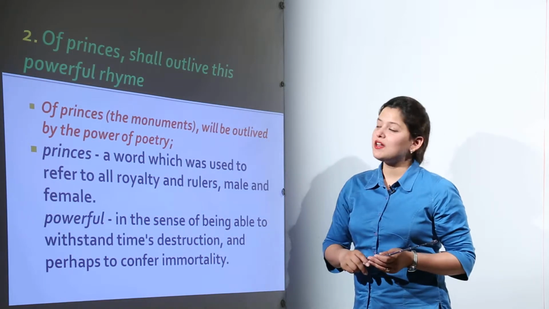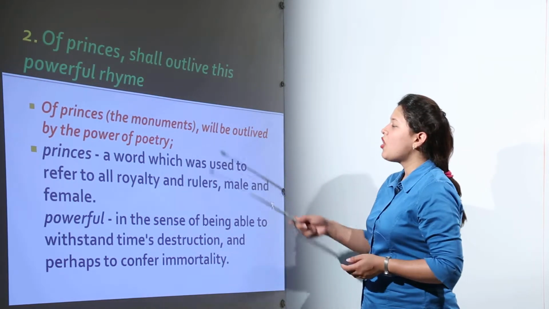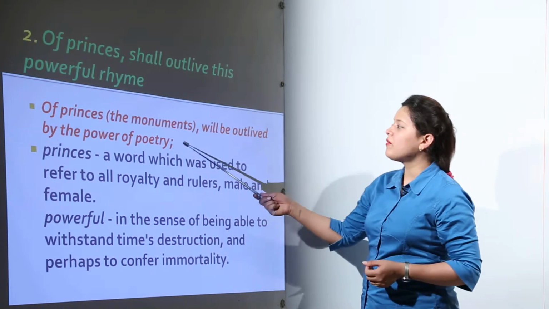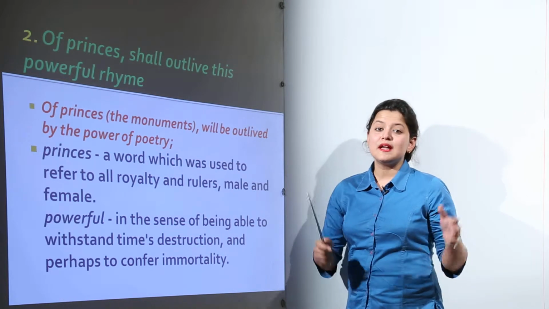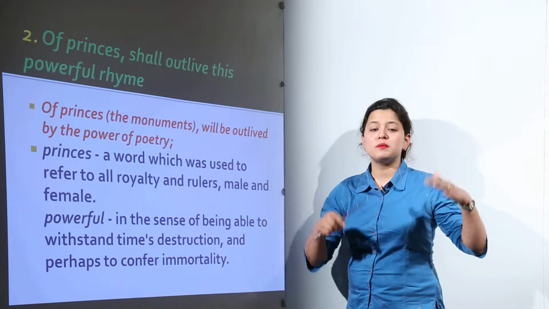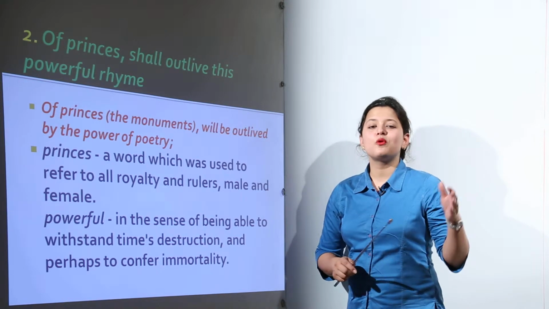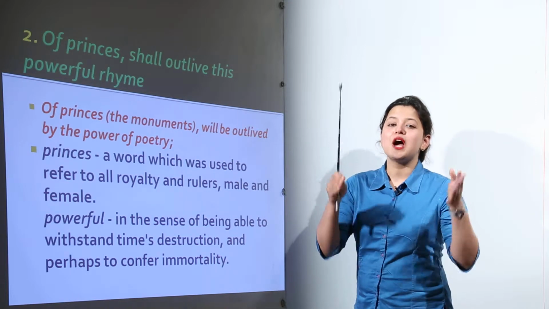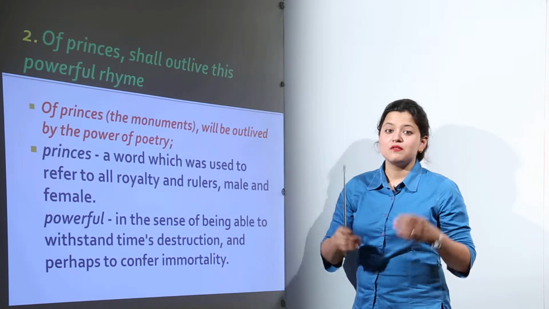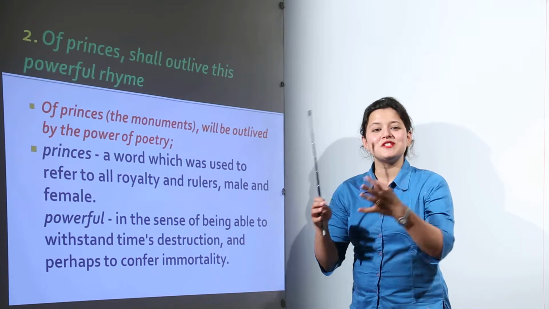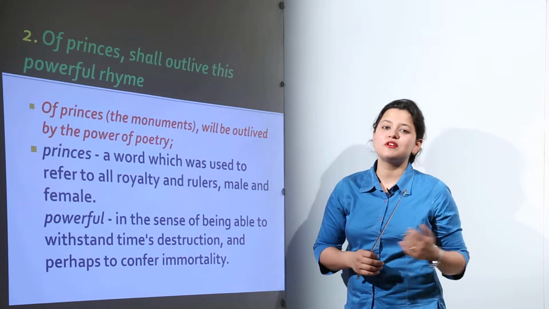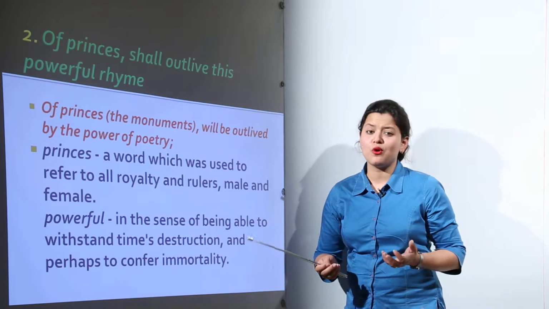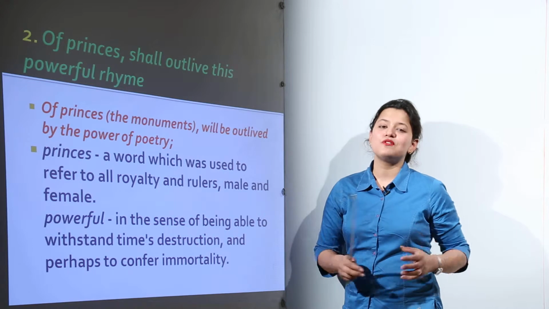Of princes shall outlive this powerful rhyme. Of princes here means the monuments will be outlived by the power of poetry. We know that the person who has died might just stop there, but the power of poetry is going to outlive that monument. With this poetry, we are always going to keep that monument in our memories forever. Maybe due to circumstances the monument might not stay so long, but in poetry it will always be living with us.